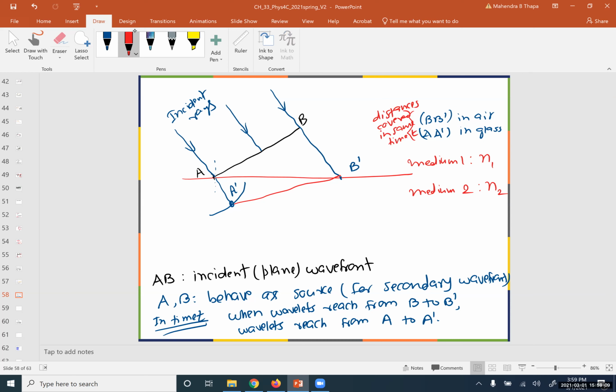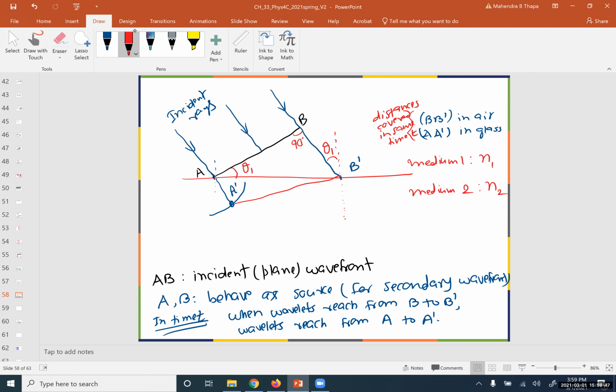In time t, the wavefront will come from B to B prime, and at the same time, the wavefront that starts from A will reach to A prime. Okay, but they are in the different media. Okay, so let's draw the perpendicular line over here. So you know, I can consider this angle is θ1. Okay, from geometry, you can see this angle is perpendicular 90 degree. So this angle is also θ1.